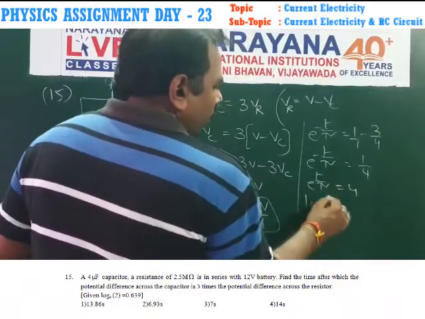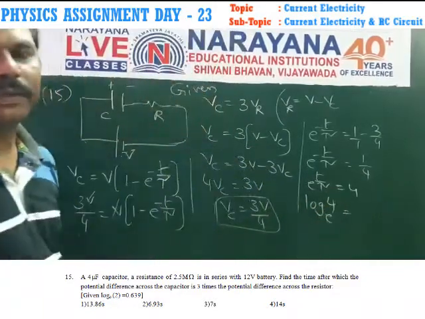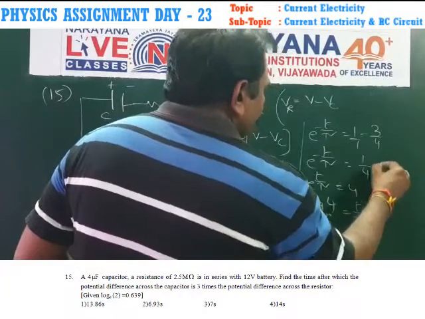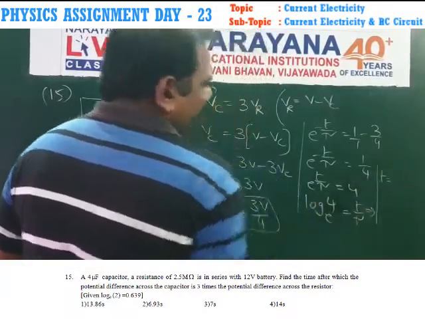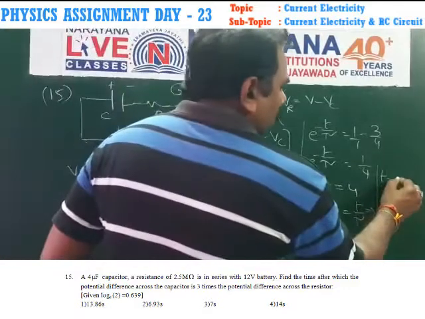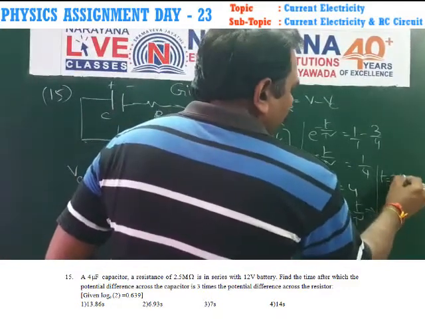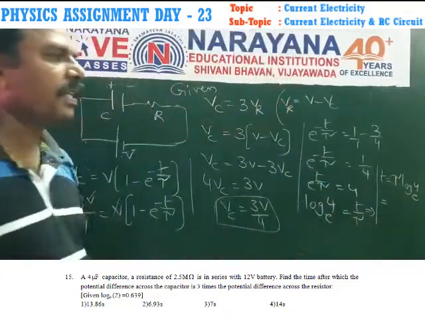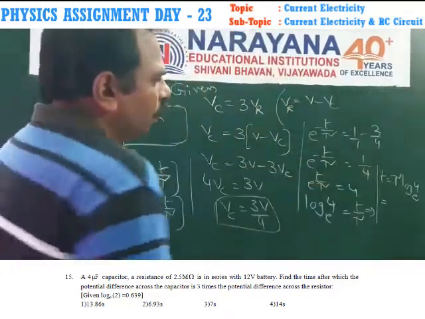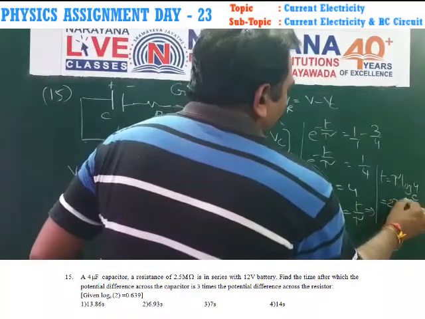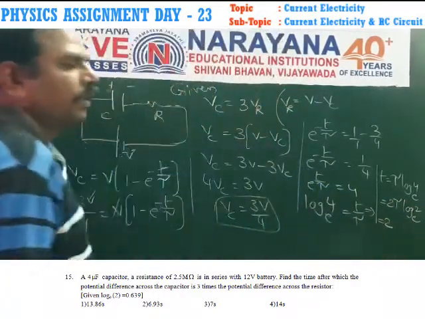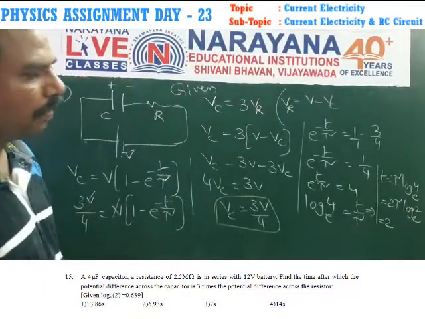So log 4 base e is equal to t by tau. From this, the duration of time t is equal to tau into log 4 base e. Log 4 base e is written as 2 log 2 base e. So finally, 2 into tau into log 2 base e.